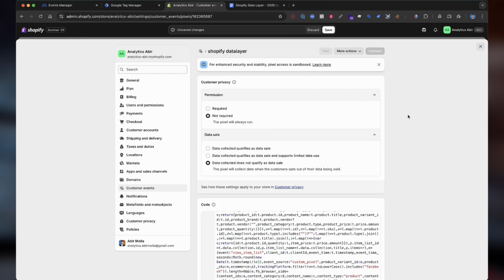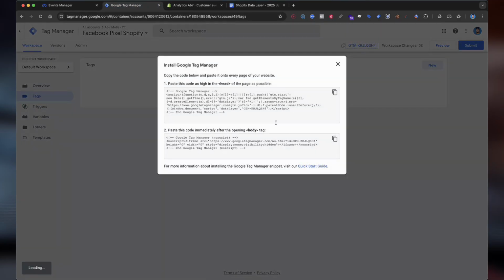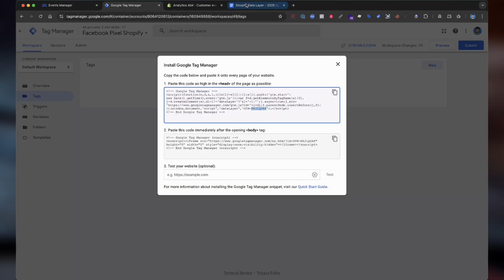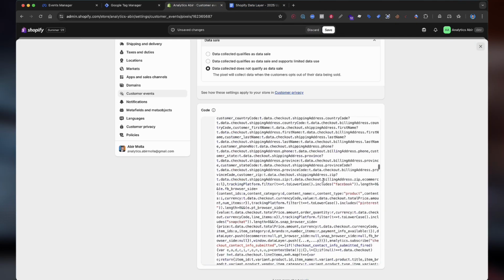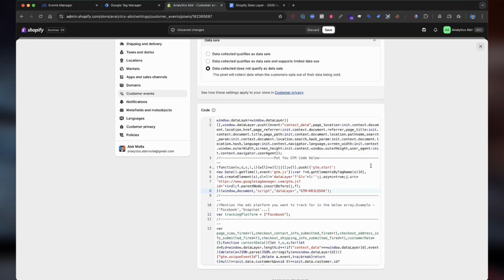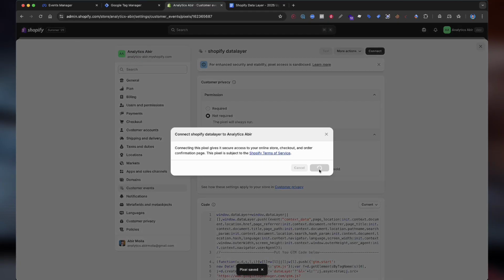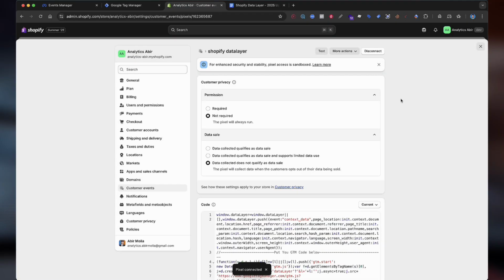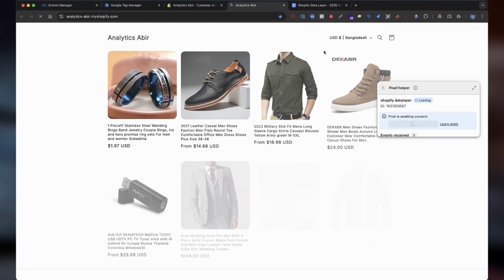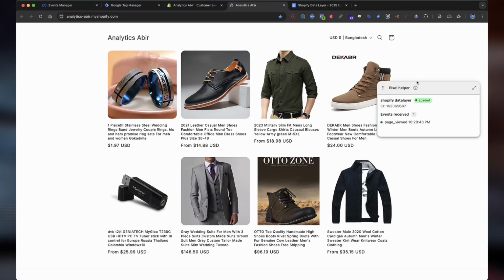Replace the Google Tag Manager container ID with the one you created earlier. After replacing, click Save and Connect. The data layer is now connected to your website. You can test the Shopify data layer by clicking Test, and you will see the pixel helper showing product information in the event.